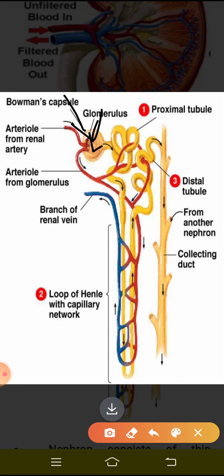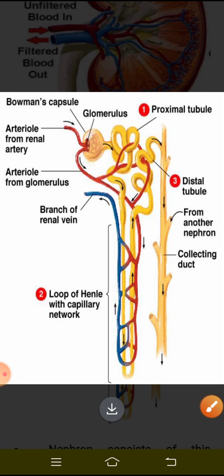So by now we have understood what the glomerulus is, what the Bowman's capsule is, how this connection starts and where it ends, right? Fine. Now let us understand the process of the formation of urine. How does the urine form?